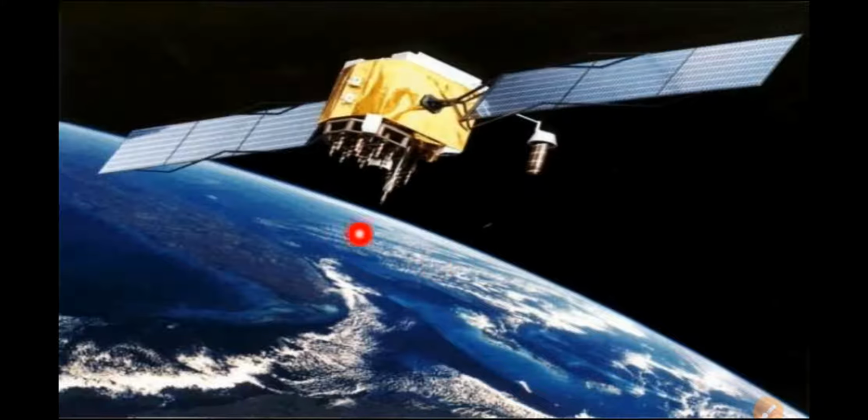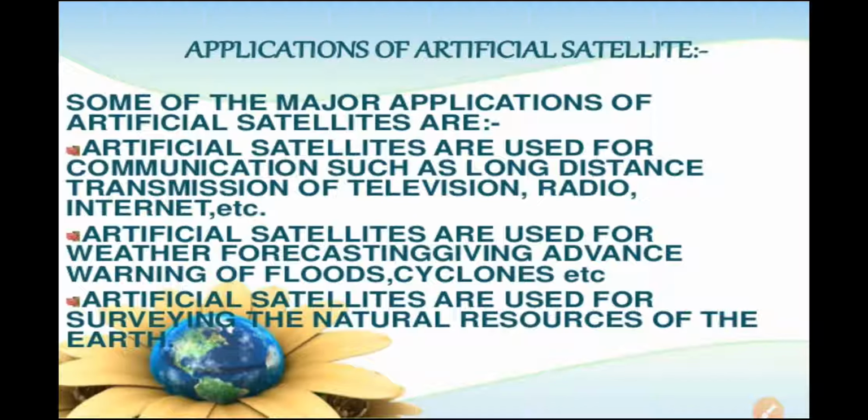So this is the picture of the artificial satellite which revolves around the earth to collect information. It cannot come into direct contact with the object, but it takes the information about the objects and gives it to the scientists for further study.